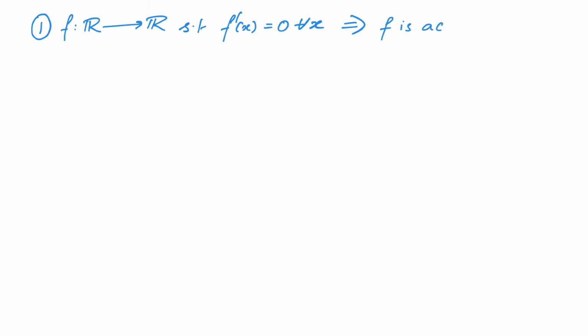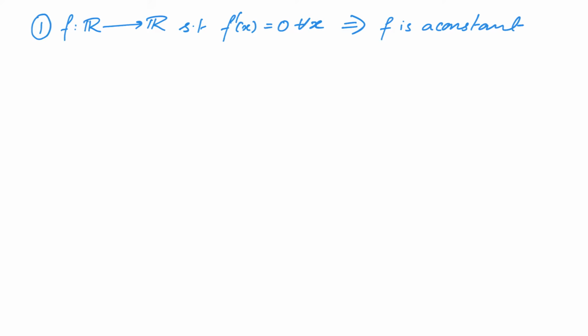Recall that in analysis, we studied that given a function f from R to R, which is differentiable at all points and the derivative at every point is equal to 0, then the function has to be a constant function. And the proof of this result was a simple application of the mean value theorem.